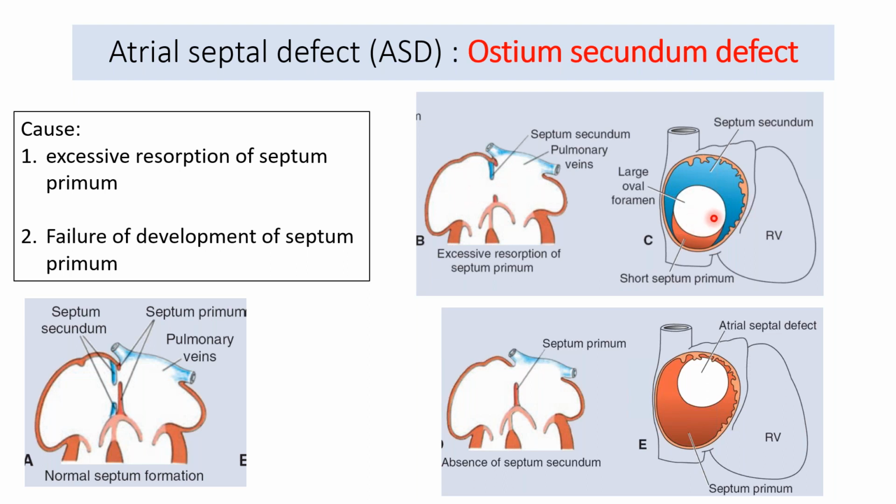And this is how it will appear. You can see the septum primum is quite resorbed, and this is leaving a large oval foramina, and this is called the ostium secundum defect, the atrial septal defect. This is how it appears. The second cause of the same type of defect is when there is failure of development of the septum primum. If the septum primum fails to develop, you can see over here, this can also lead to the atrial septal defect, which is the ostium secundum type of defect.